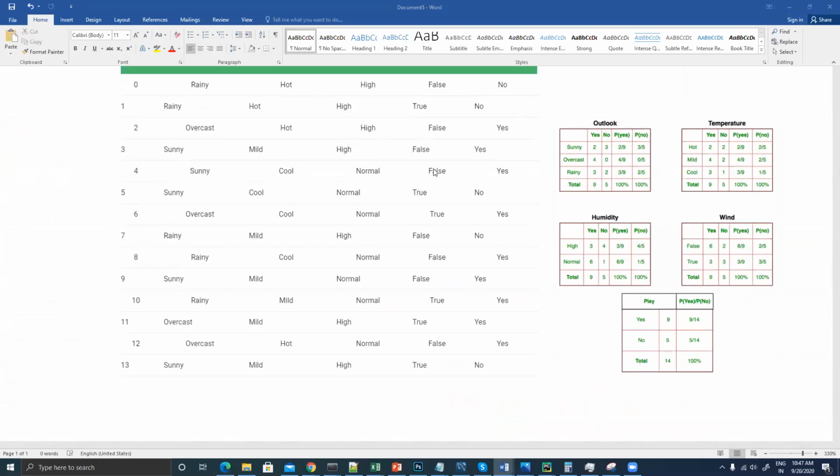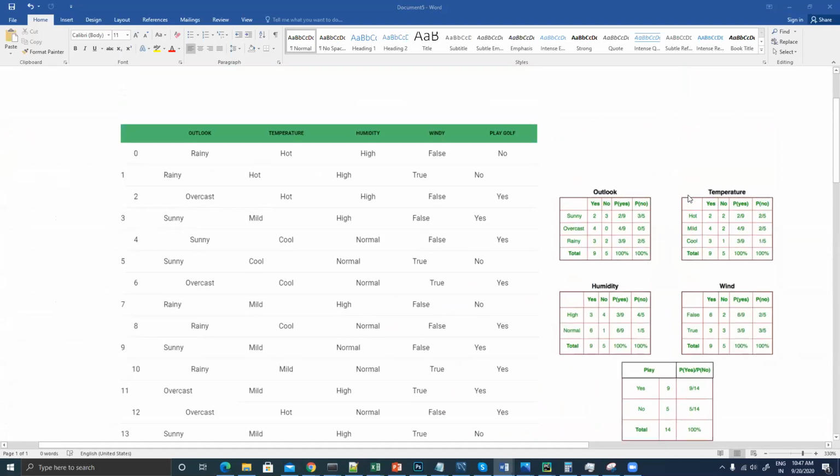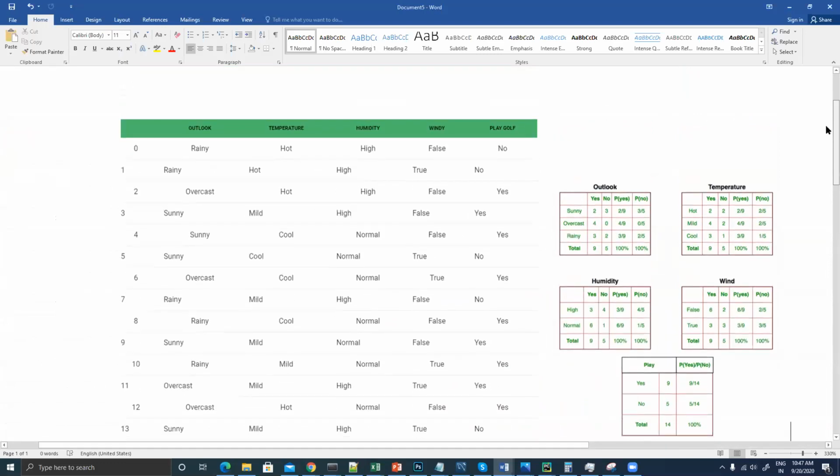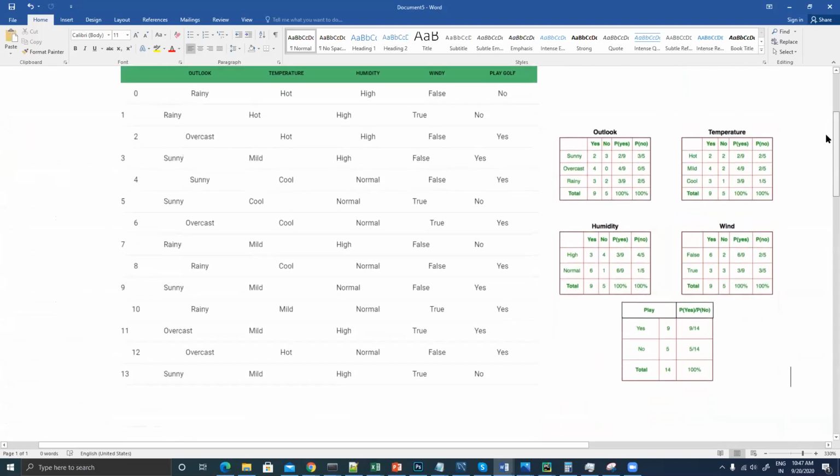Okay, fine. So here you will be able to find that I have outlook, temperature, humidity, windy, and play golf, whether I will be able to play golf or not. And then here you will find a table, right? Now, what is the meaning of this table? So in this table, we are trying to find the independent probability. How? Let's try to understand.